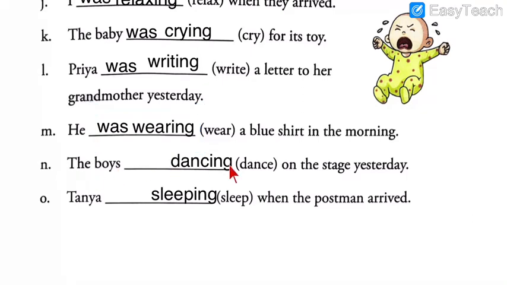The boys ___ dancing. See, I emphasized on this even when I was reading the question for the first time. Boys, which indicates more than one boy. So boys were dancing. As boys is the plural, we are using were, not was.